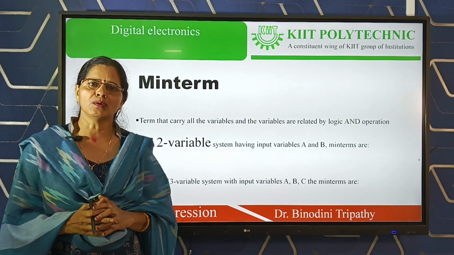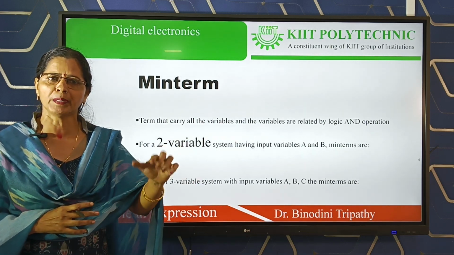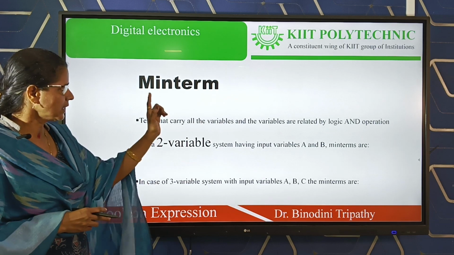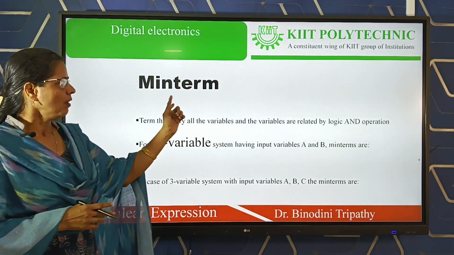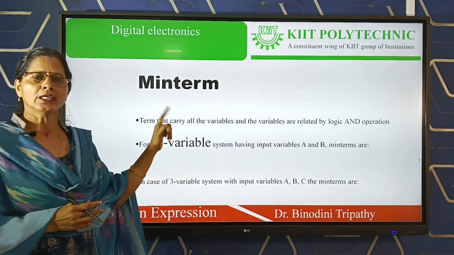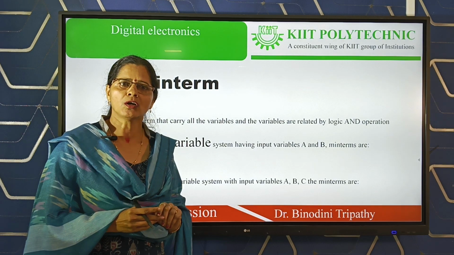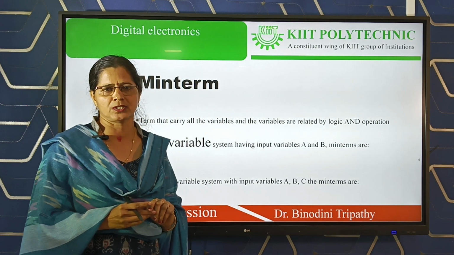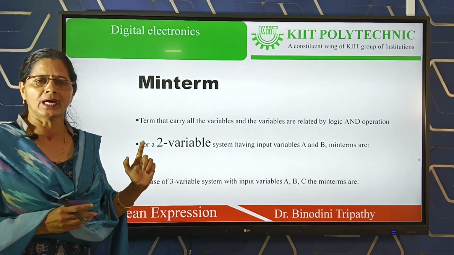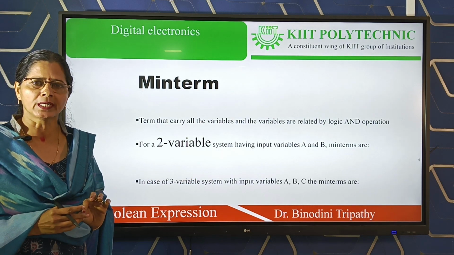But the minterm does not always carry the input variables directly; it may also carry the complement of the variables. So it is a product term, and the input variables are related by AND operation or logic multiplication operation, and the variables may be either in complemented form or in uncomplemented form.